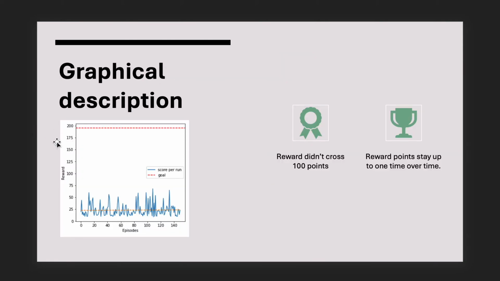In the graphical representation for the random policy, we can see the points did not cross 75. So the maximum point here is 75, and on average it doesn't cross 100 points.